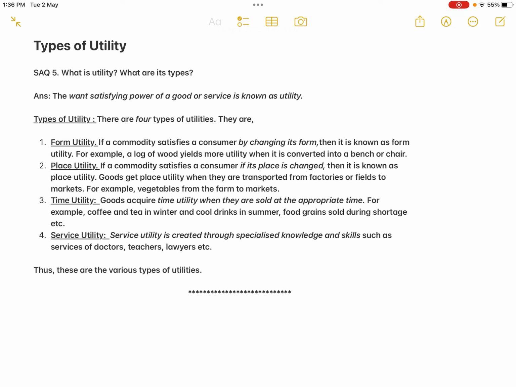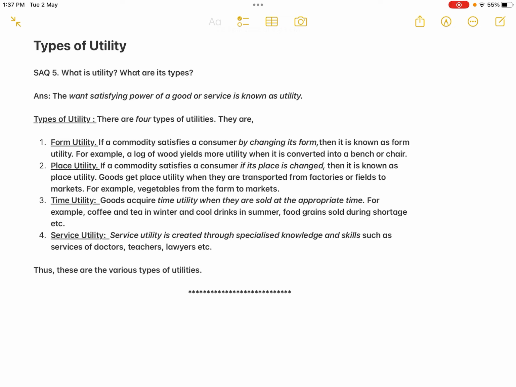They require a certain season. So once there is a shortage, at that time they release the commodity. At the time of shortage, the same commodity is getting more utility. That is time utility. So goods acquire time utility when they are sold at the appropriate time. For example, coffee and tea in winter, cool drinks in summer, and food grains sold during shortage.